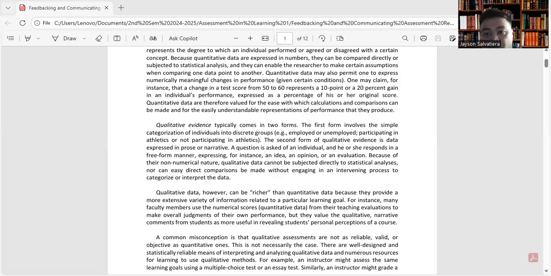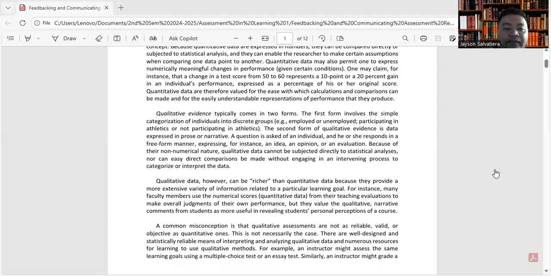Kung mapapansin nyo, ito yung nakikita ninyo sa card ng estudyante. Di ba? May mga nakikita kayong numerical value there, yung grade nila, pero may mga narrative comments na kailangan ilagay ng mga teachers to support the quantitative data. So that is qualitative evidence.